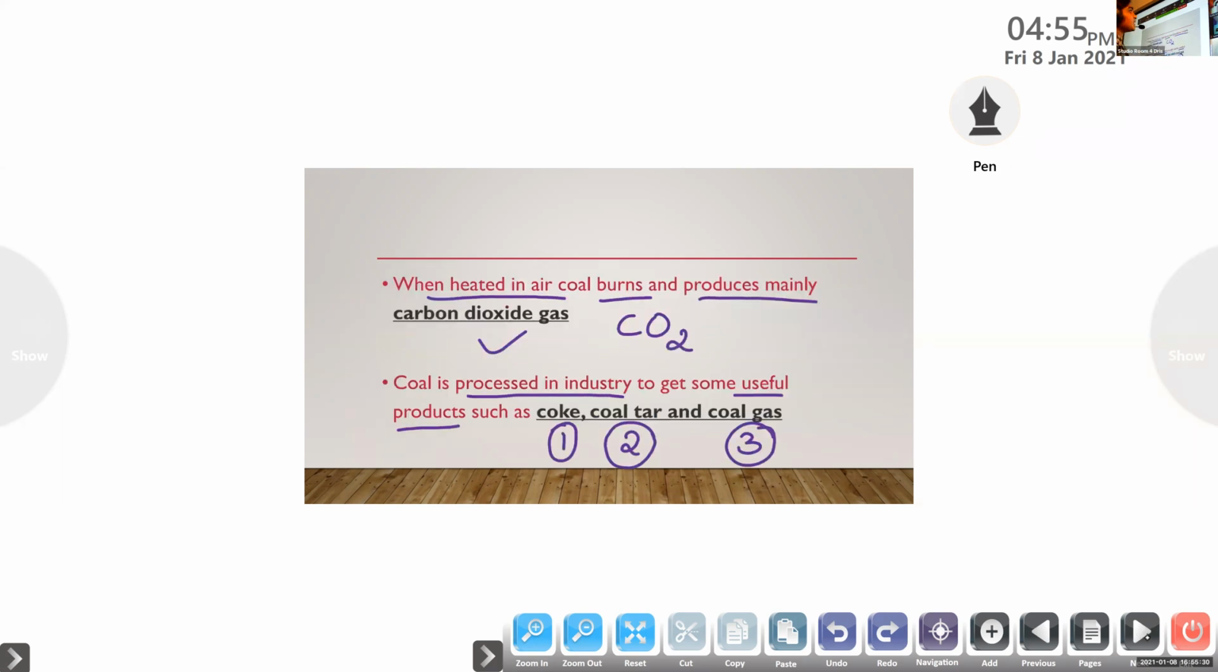Then when coal is heated in air, it burns and produces carbon dioxide gas. And in certain industries, we get useful products from this coal. They are coke, coal tar, coal gas. Clear, everyone?